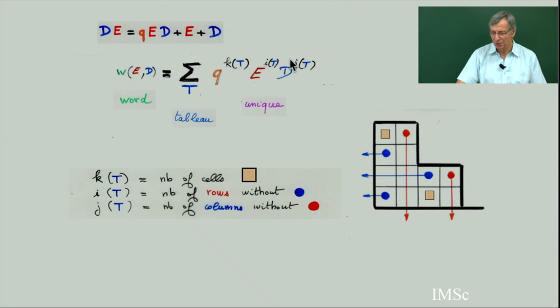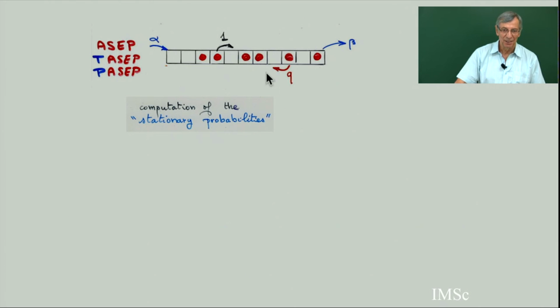And just a remark to go back to physics: from this alternating tableau, I can give an explicit expression of the stationary probability. I cannot wait for chapter 3 on PASEP, where I will prove this, so I give you the result straight away.